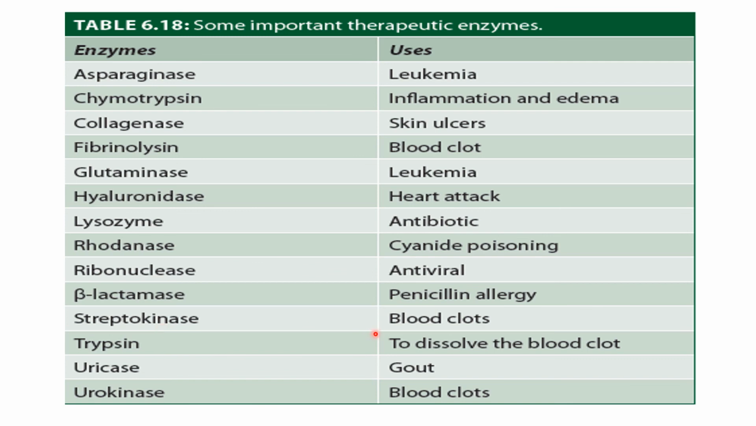Streptokinase to dissolve the blood clots. Trypsin can also be given to dissolve the blood clot. Uricase is given in gout and urokinase to dissolve the blood clots. And trypsin can also be given as a digestive enzyme, or in patients in whom digestion is not proper, pepsin and trypsin are given as drugs.